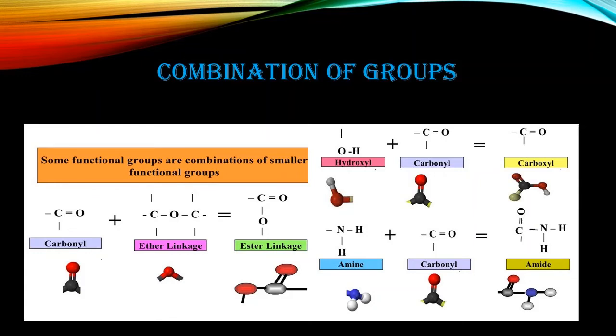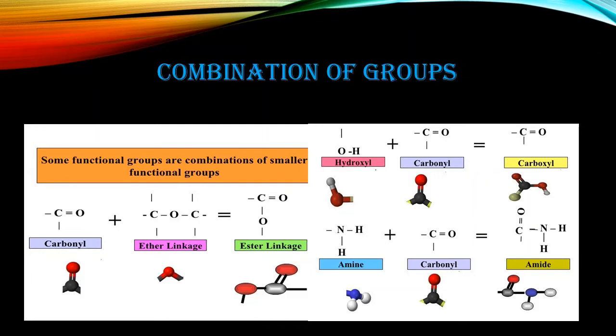Next is the carboxyl group. How is it prepared? Carboxyl is formed by carbonyl and hydroxyl. When both are joined, it forms carboxyl. So do you understand? What is the carboxyl group? It is the combination of the hydroxyl group and the carbonyl group.